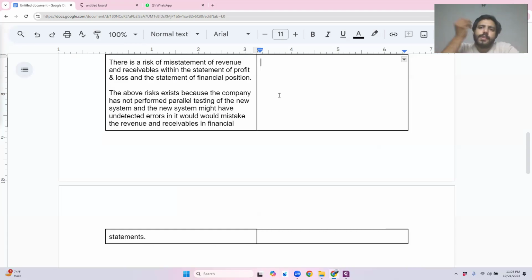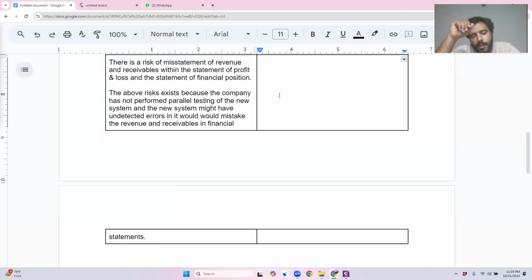Now let's come towards the response. What can be the response here? Can I give a simple response that the audit team should discuss with the management why they haven't done this parallel testing? We already know why: they felt very confident that the new system is correct and a very leading company has provided it. So this response would be given nil marks by the examiner.